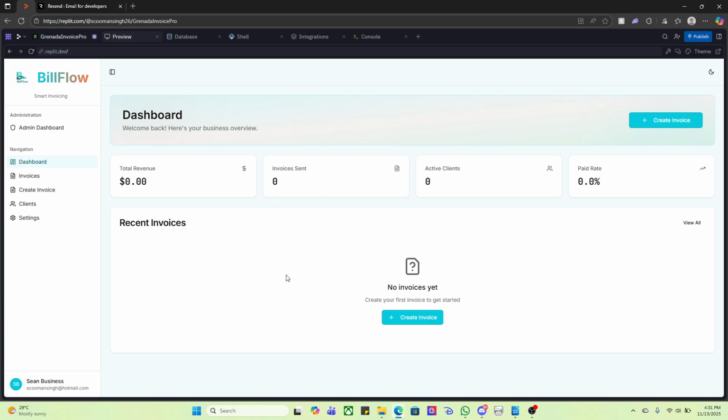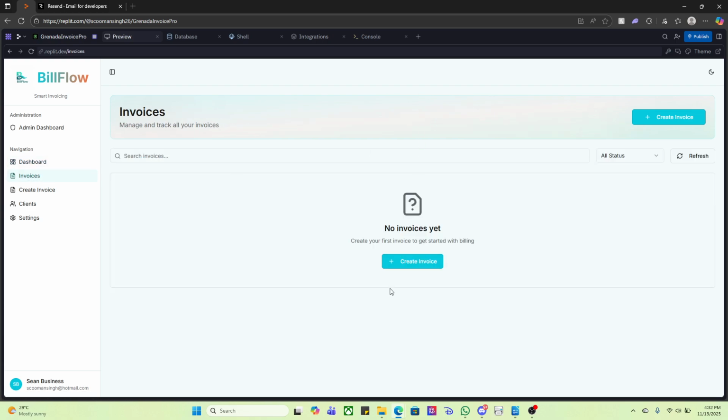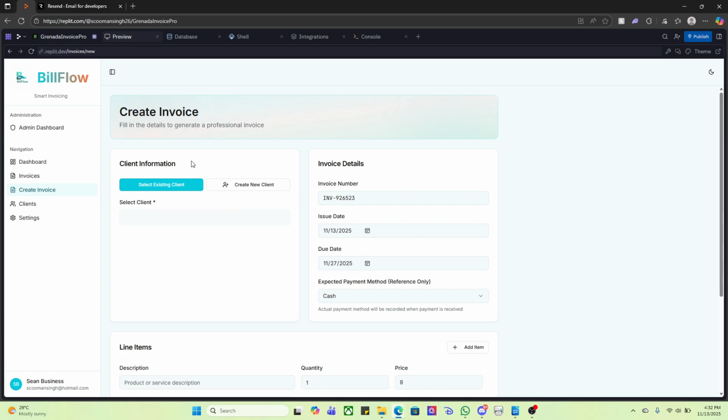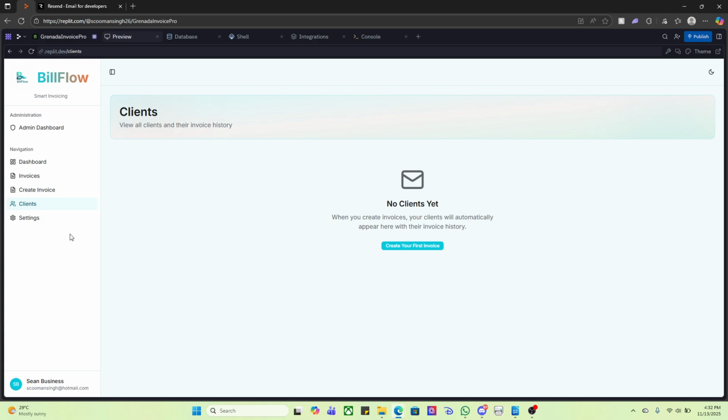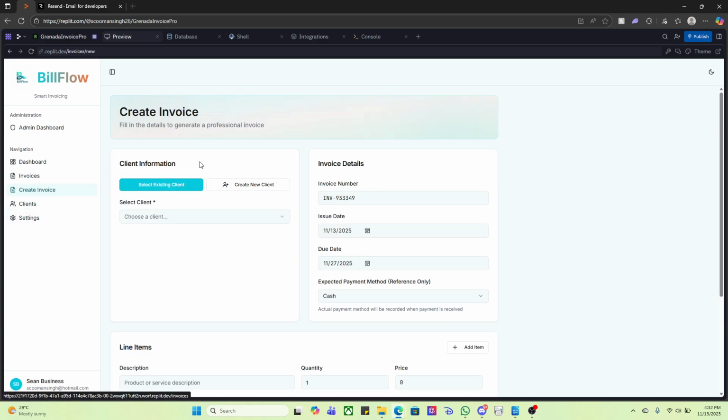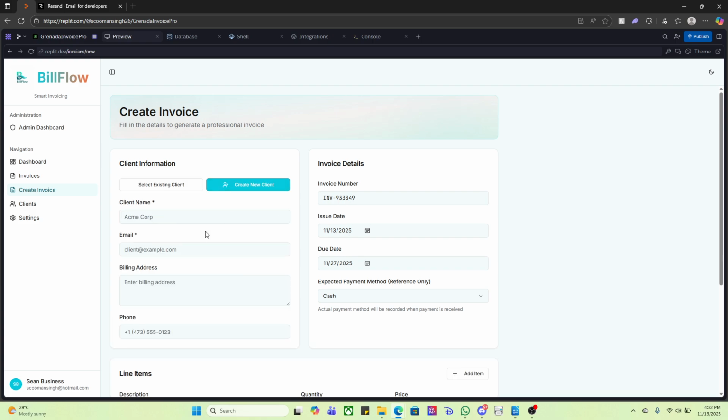Go into the dashboard here, you would have all your invoices. You can see a little overview of all the metrics for your business, the total revenue, invoices sent, active clients, and the payment rate. You can then have a list of all the invoices here. Here's a shortcut to actually create an invoice, which we will do right now, your client management, as well as your settings. So when it comes to client information, you have the ability to either select an existing client or you can create a new client.